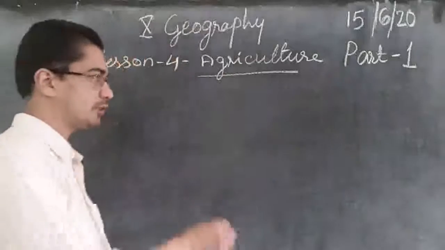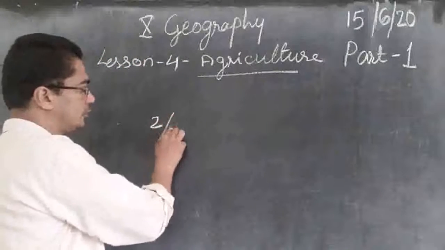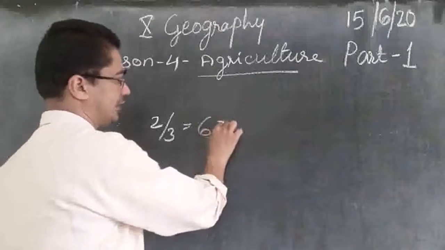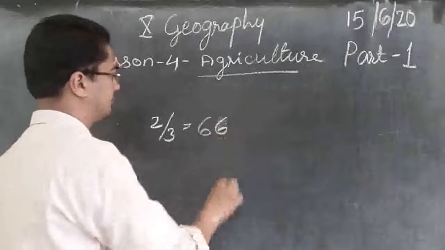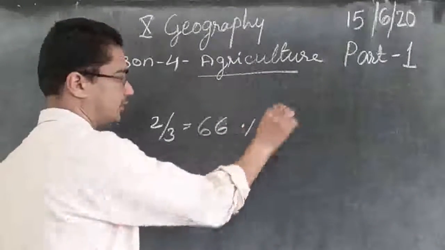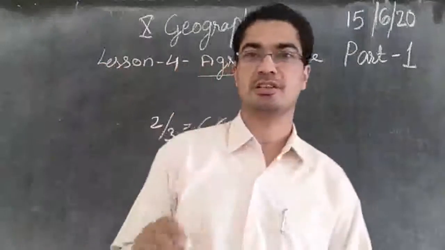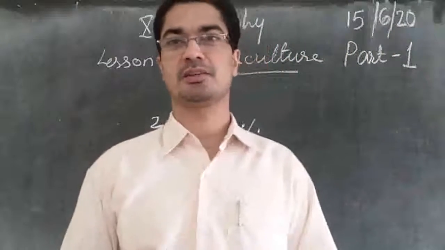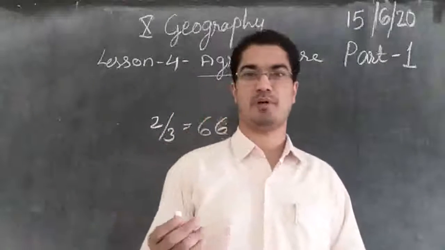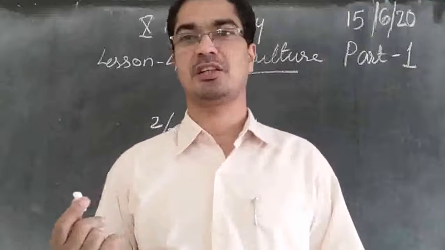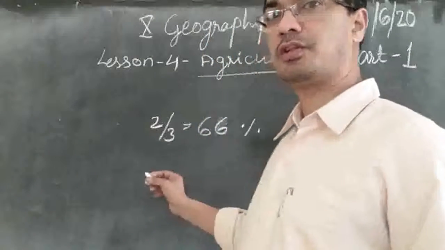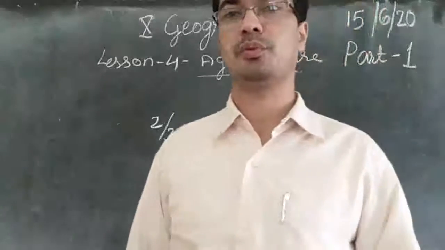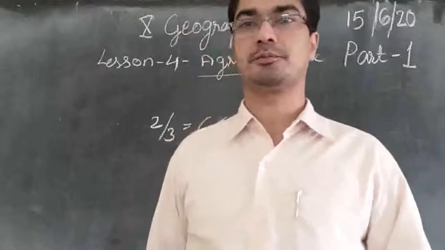So how much two-thirds means? Two-thirds, that means almost 60, you can say 66. 66% of the people are working in agriculture, and that is a primary sector. I hope you remember what we learned earlier, the 3 sectors: primary sector, secondary sector, and tertiary sector. So agriculture falls in the primary sector, and 66% of the people are working in agriculture.